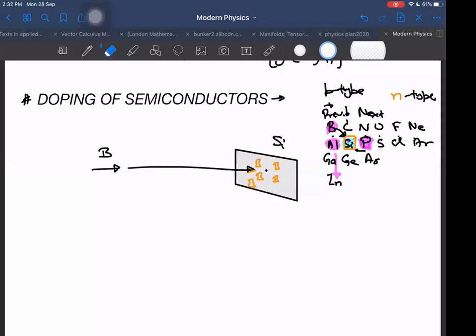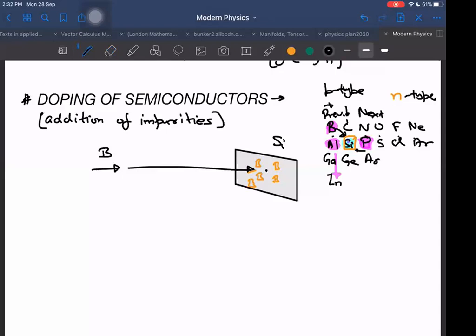So why do we give some charge initially? We give it only so that we can accelerate those boron atoms, and they can enter deep into the silicon. For that purpose we do it in the beginning, but that is only to achieve doping. What is the meaning of doping? Doping is addition of impurities. But one thing I would like to say is that it does not mean adding random impurities, but addition of controlled impurities.